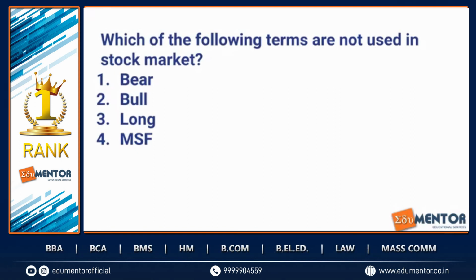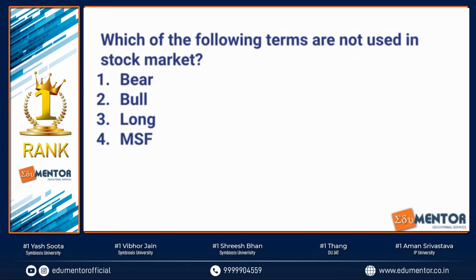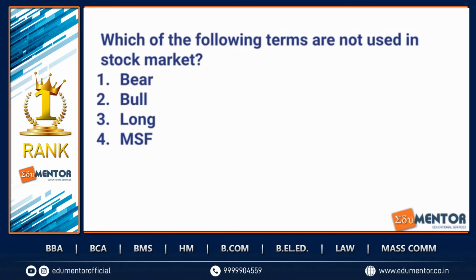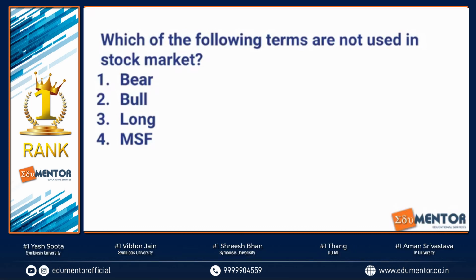Now, MSF is the term that's not used as a technical term in stock markets. Markets are considered to be bullish. That means they are rising, like a bull, okay? There's a word in English called ebullient, E-B-U-L-L-I-E-N-T. Ebullient means you're very enthusiastic, you're very optimistic, you speak a lot. So from there also you can remember the word. So bull is always optimistic, right?